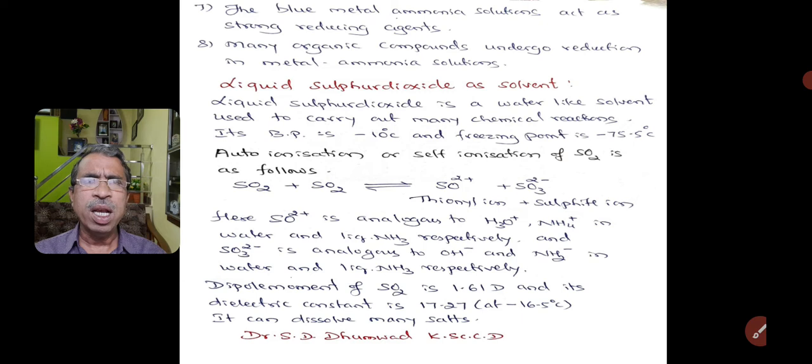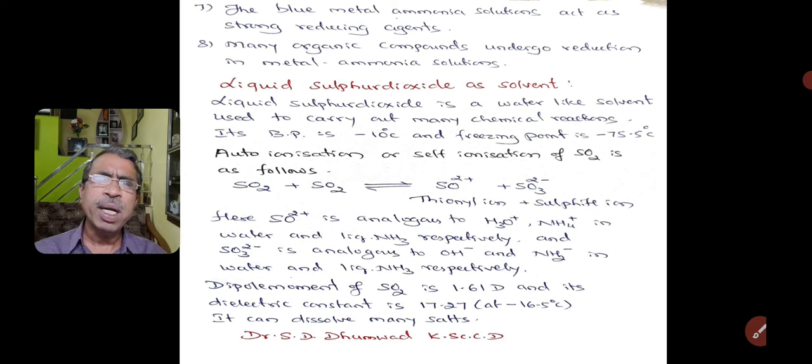Here the thionyl ion is analogous to hydronium ion or ammonium ion in water and liquid ammonia respectively, and sulfite ion is analogous to hydroxide ion and amide ion in water and liquid ammonia respectively.